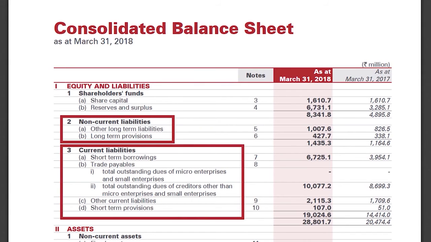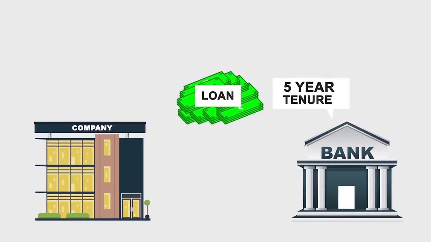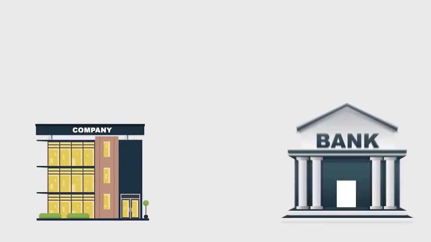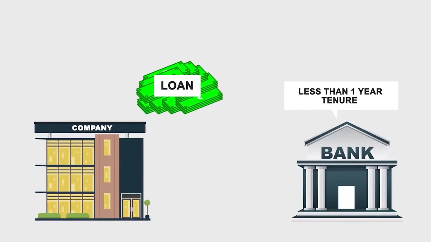After shareholders' equity, we come to liability. There are two types of liabilities, non-current liabilities and current liabilities. Non-current liabilities are those which last for more than 1 year. For example, if the company takes a loan for more than 1 year, then that will be a long-term liability or non-current liability for the company. Current liabilities means short-term liabilities or those which are for less than 1 year.